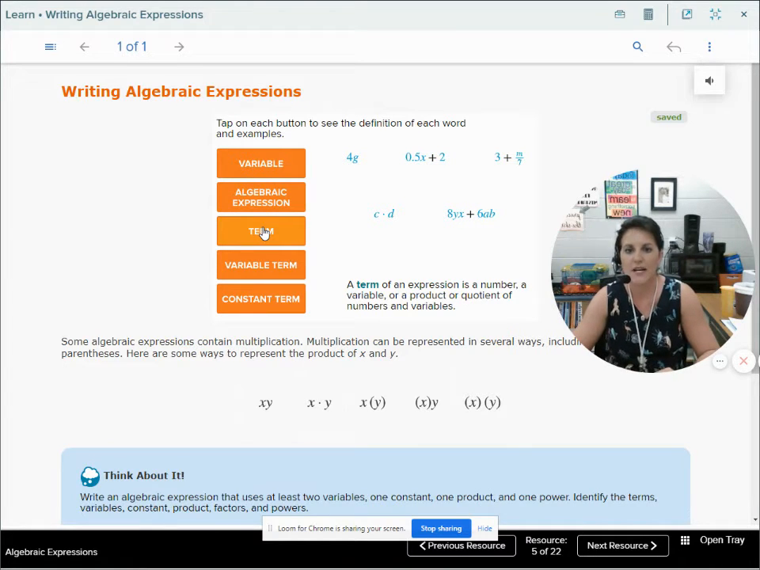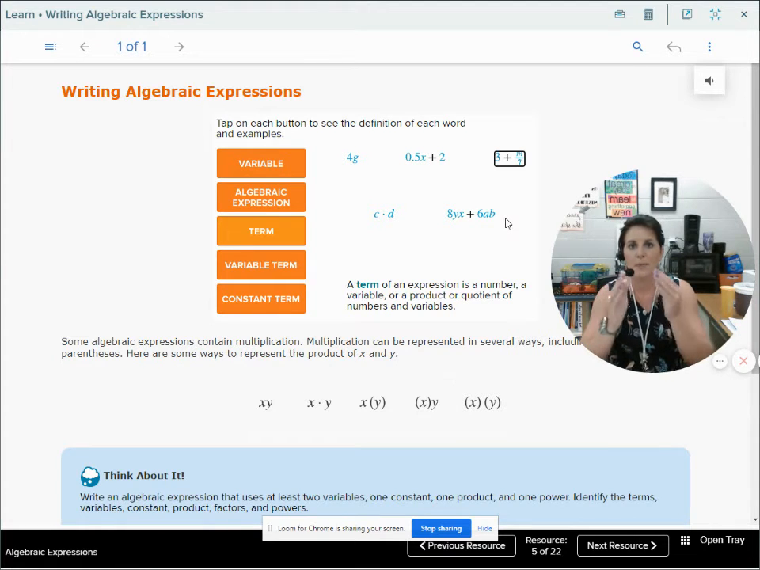Terms are separated by pluses and minuses. So we only have one term here. 4g is one term. The 0.5x plus 2, this is two terms. It's separated by a plus. And then this 3 plus m over 7, once again, it's two terms. Terms are separated by plus signs and minus signs.